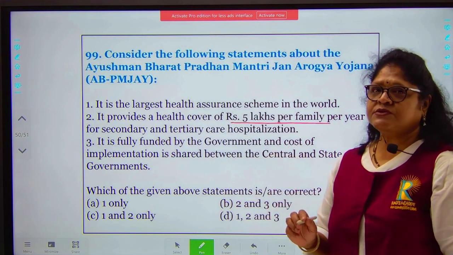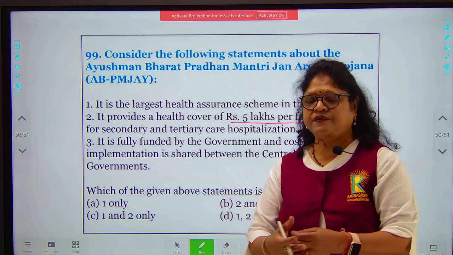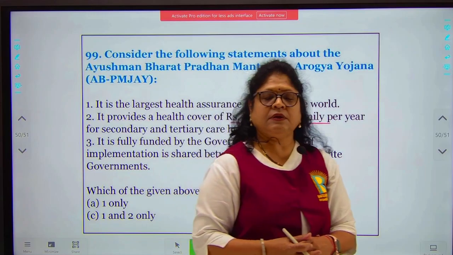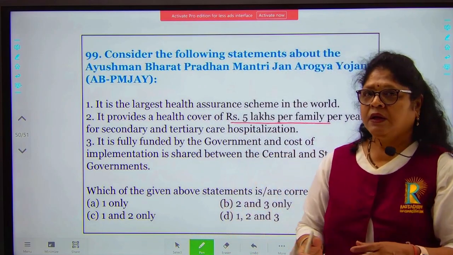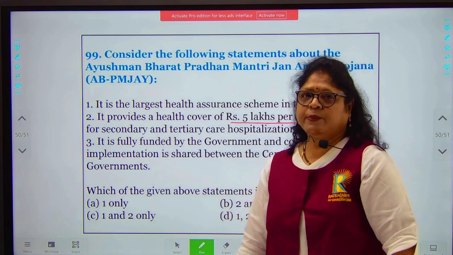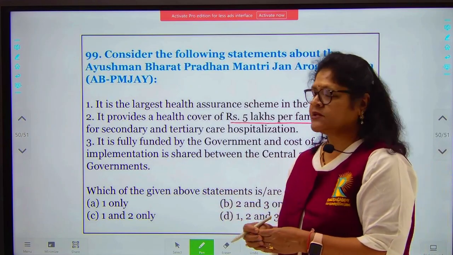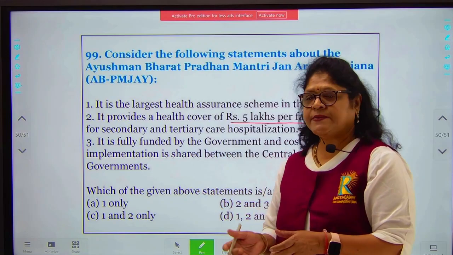So generally questions relating to schemes will ask who are the beneficiaries, what is the limit of the government support, and what is the aim of the project. These kinds of questions will be asked where schemes are concerned.